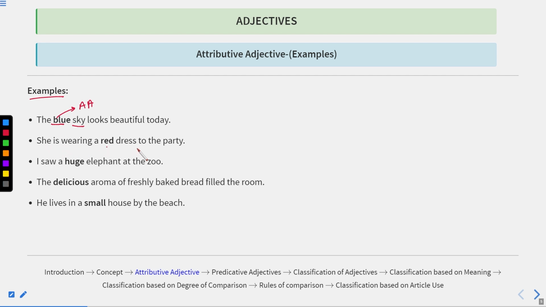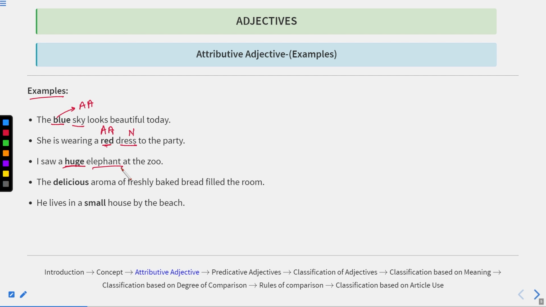He is wearing a red dress. Now dress is a noun, and this red is describing the color of this dress. So this red is telling us the characteristic of this dress. So this is known as an attributive adjective. I saw a huge elephant at the zoo. Now, the words in bold are attributive adjectives. We are talking about an elephant, and the elephant is huge. It means it is very big, so that huge is telling us the size of this elephant, and thus this huge is an attributive adjective over here.